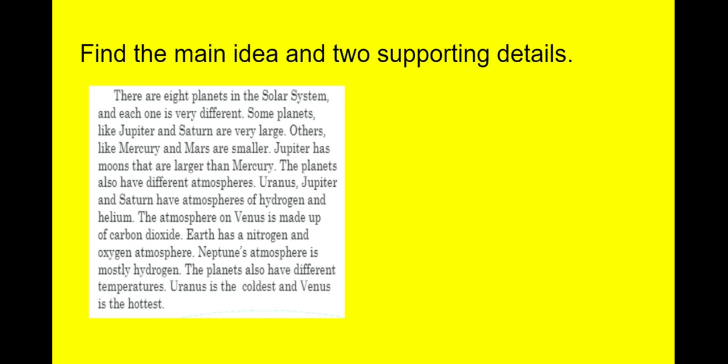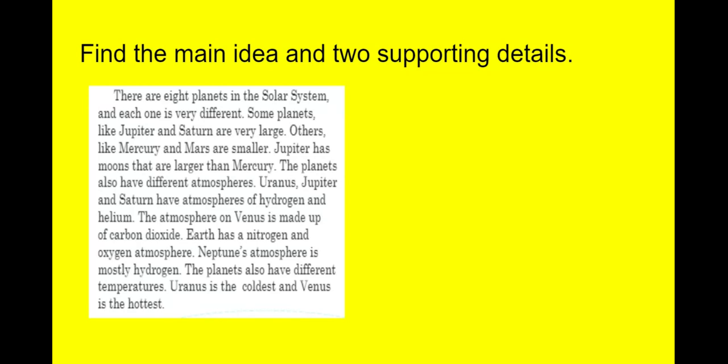The planets also have different atmospheres. Uranus, Jupiter, and Saturn have atmospheres of hydrogen and helium. The atmosphere on Venus is made up of carbon dioxide. Earth has a nitrogen and oxygen atmosphere. Neptune's atmosphere is mostly hydrogen. The planets also have different temperatures. Uranus is the coldest and Venus is the hottest.